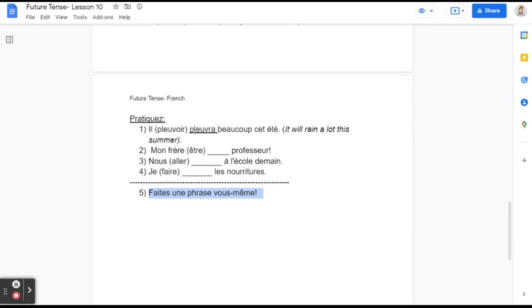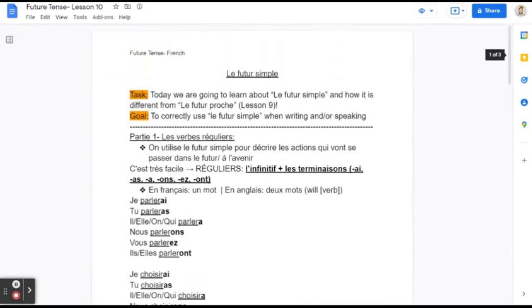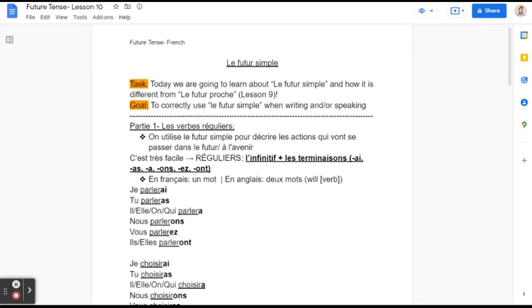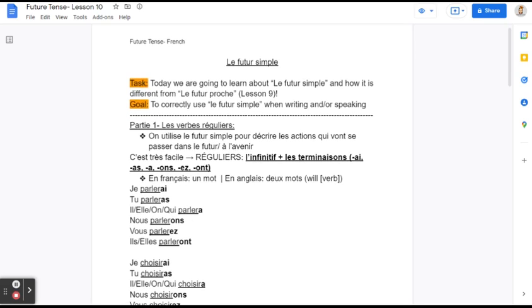So yeah, that was our lesson for future tense. Lesson 10 is pretty short, and hopefully it made sense. I avoided any redundant stuff that you don't need to know, just the main points here. And yeah, it's pretty easy, and hopefully with more practice, you would be able to regularly use this when writing and or speaking. And even identifying when someone is using it when they're speaking and when you're listening to them.